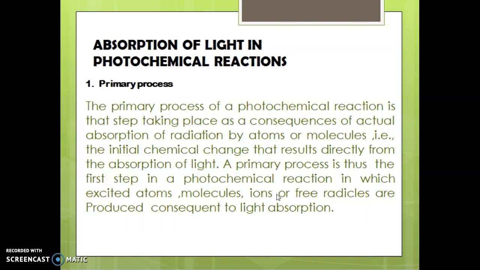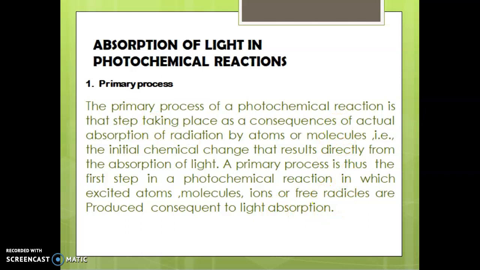The light quantum h nu is absorbed by a molecule, resulting in the formation of an excited state molecule, which may get dissociated, yielding excited atoms, molecules, ions or free radicals.